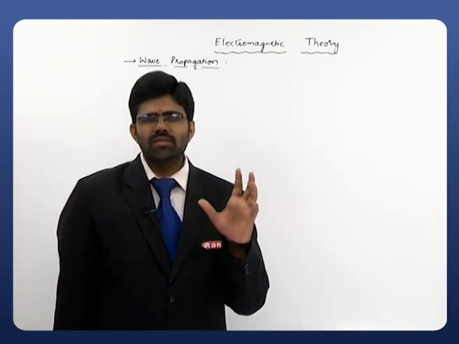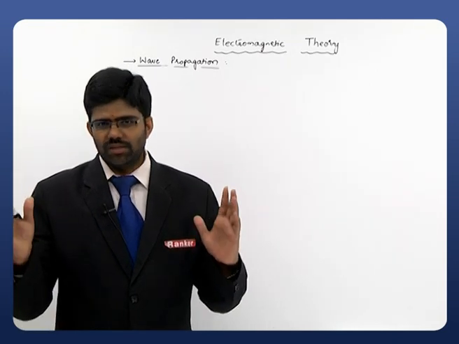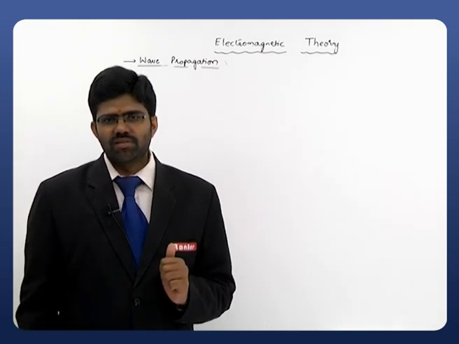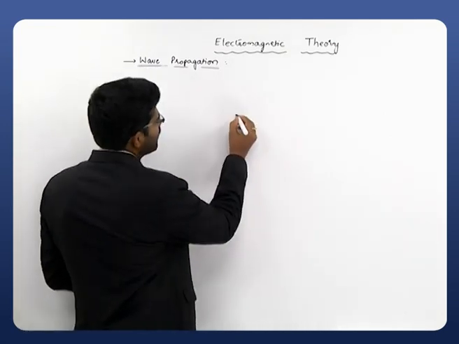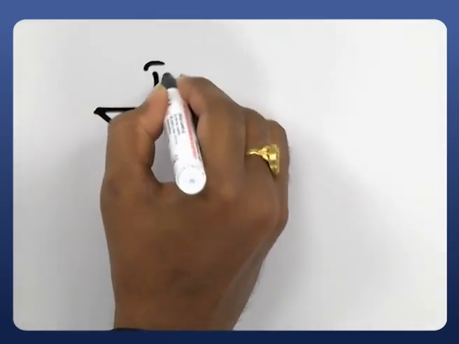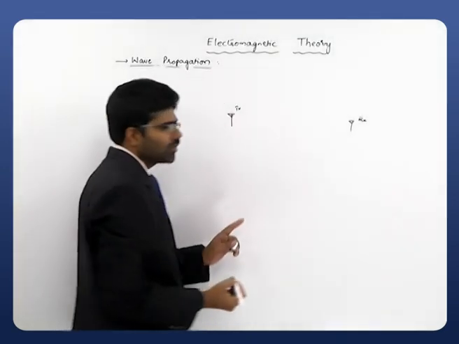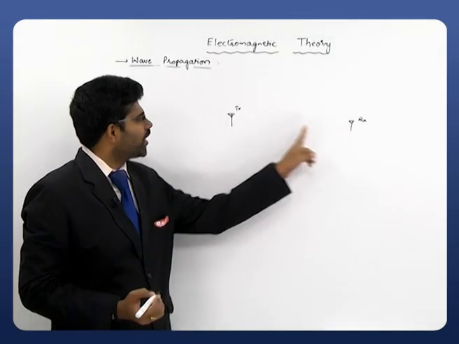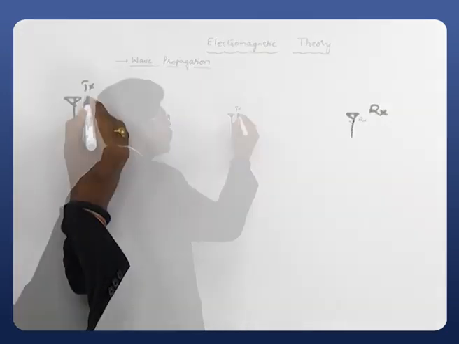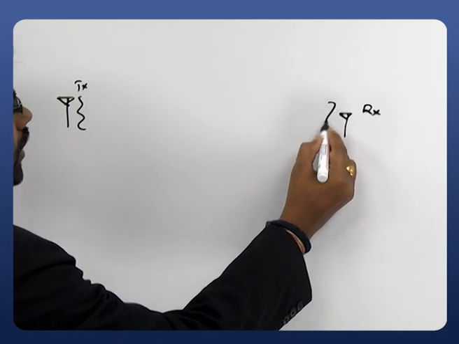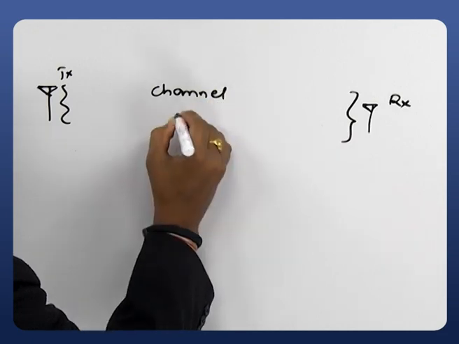A medium is simply the place or the space between the source and receiver. Let us take a communication system which consists of some antennas. If you take two antennas, let us take this as the transmitting antenna and this as the receiving antenna. So we have a communication system which consists of two antennas, a transmitting antenna and a receiving antenna. The space between these two, from this point to this point, will be treated as our channel or medium.